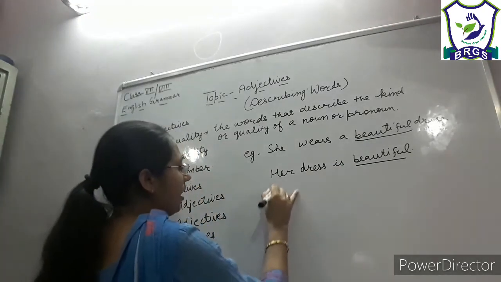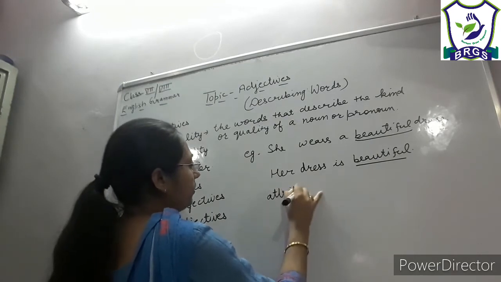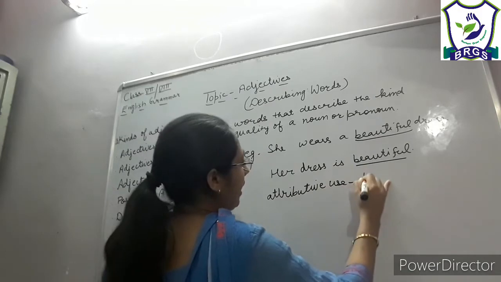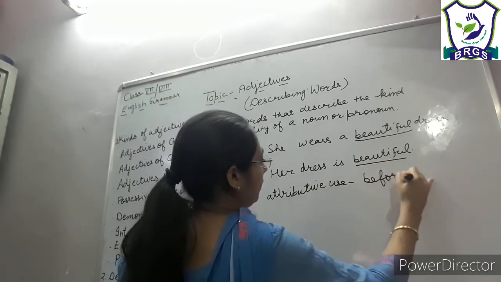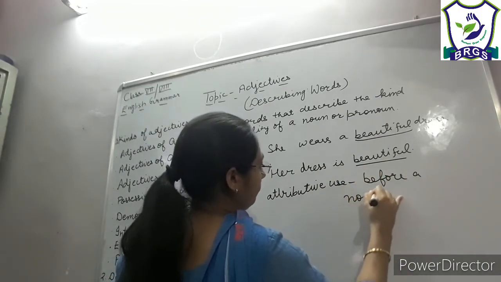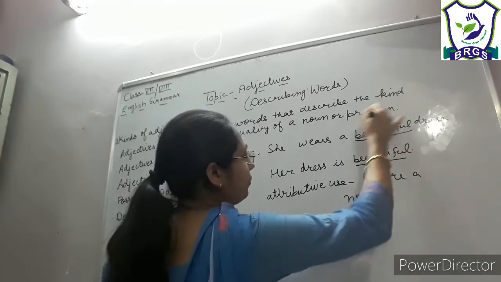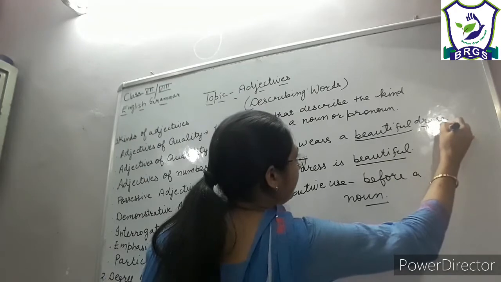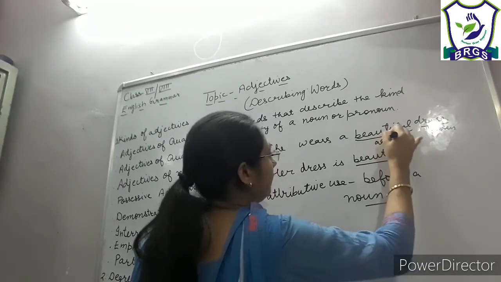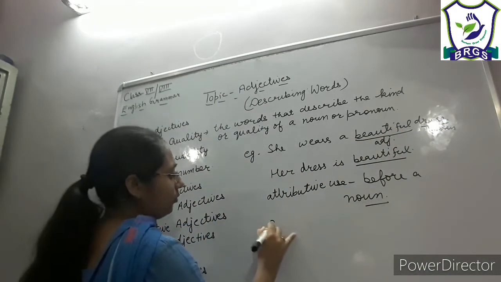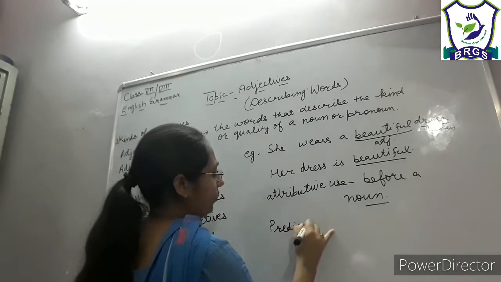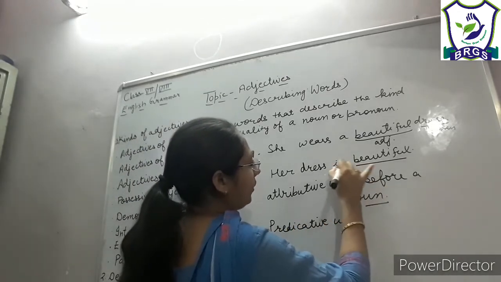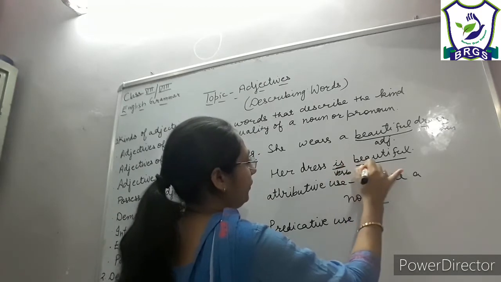Actually, adjectives have two uses: attributive use, where they are used before a noun, as I have used it here before the noun, right? And they also have predicative use, where they are used after a verb, right?